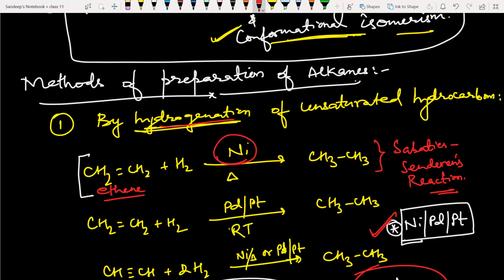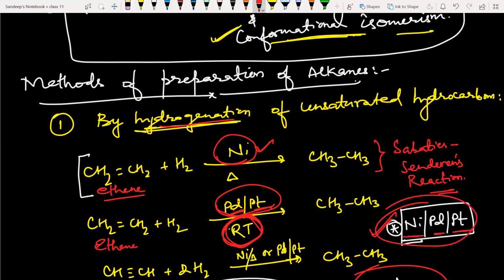This reaction is called Sabatier-Senderens reaction. With nickel, it must be heated. Without nickel, like with palladium and platinum, the reaction occurs at room temperature. So ethene reacts with hydrogen in presence of palladium or platinum to form ethane. So you can remember the trick, Nikah Padhe Pandit. This is the catalytic hydrogenation catalyst. So remember this. With nickel, it must be heated at 200 to 250 degrees, but with palladium and platinum, the reaction occurs at room temperature.